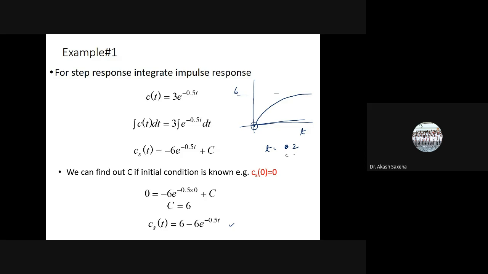Yeah, or I can say 1 by 0.5. Now put t is equal to 1 by 2 into 0.5, and like this you can find out the intermediate value from t is equal to capital T, t is equal to 2T. Likewise, you can do it. Now, if initial conditions are not known, the partial fraction expansion is the best choice.